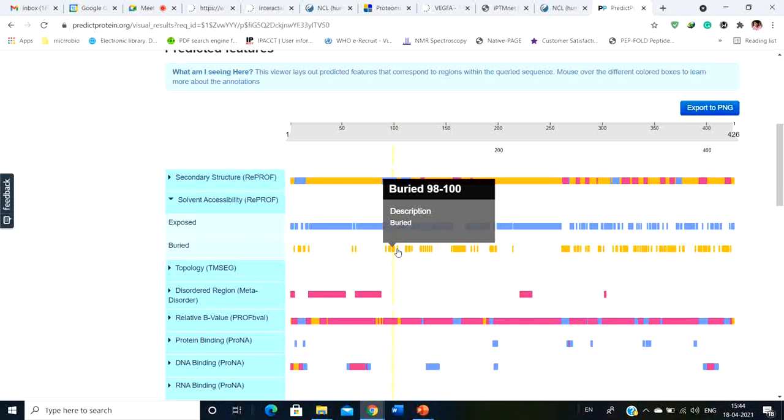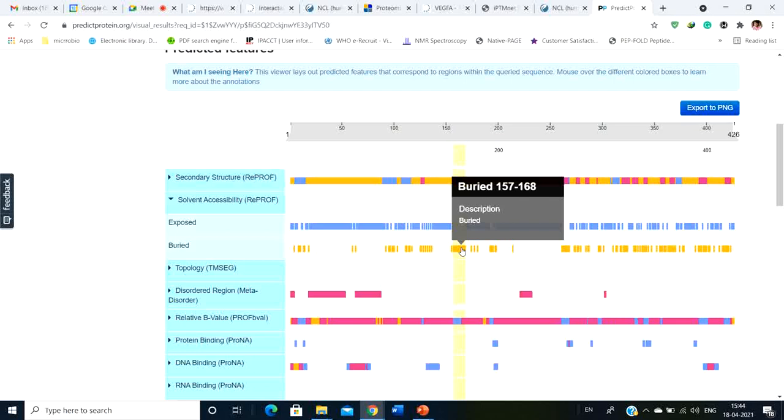So suppose you are working in drug discovery, as a drug designer. Now obviously you get to know about this particular protein, for which this target is absolutely new. You know nothing of this particular protein, but you have to start somewhere, right? So if you simply predict the solvent accessibility of this protein and you get the idea that these amino acids are exposed outside, then obviously you can generate a drug that can bind to these amino acids. You are not going to use the amino acids between 98 to 100 or between 157 to 168 to bind your drug, because that area is not exposed, that is deeply buried inside.